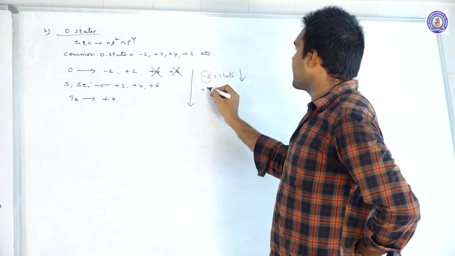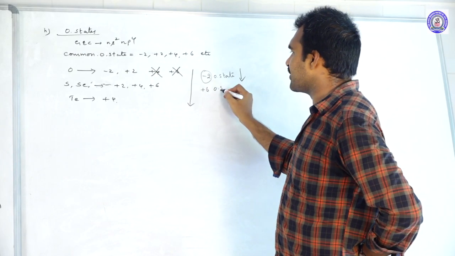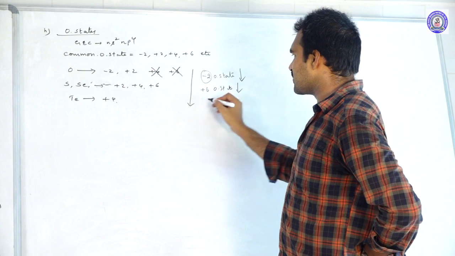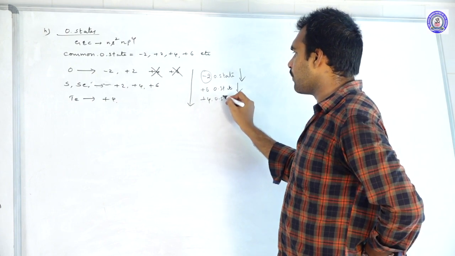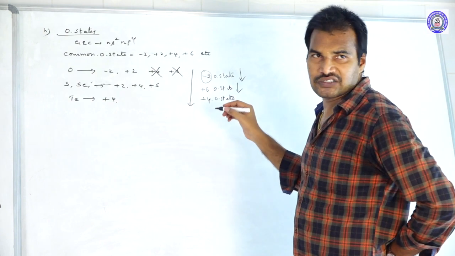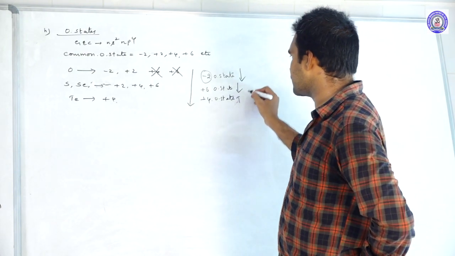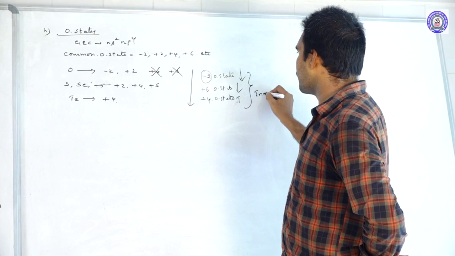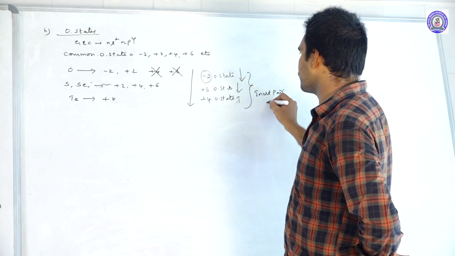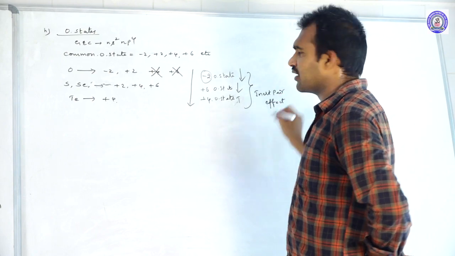Next, the tendency of showing higher oxidation states also decreases, but the tendency of showing the lower oxidation state, +4, increases. This is because of the inert pair effect. Already we discussed the inert pair effect.